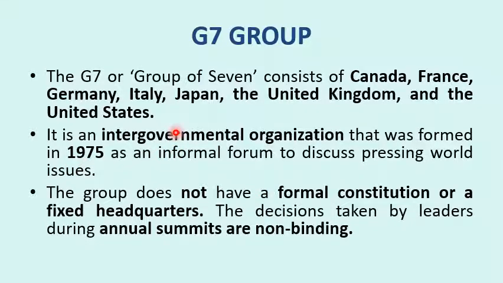That is why these member countries are important, because in 1975 these were the important and developed nations of the world.